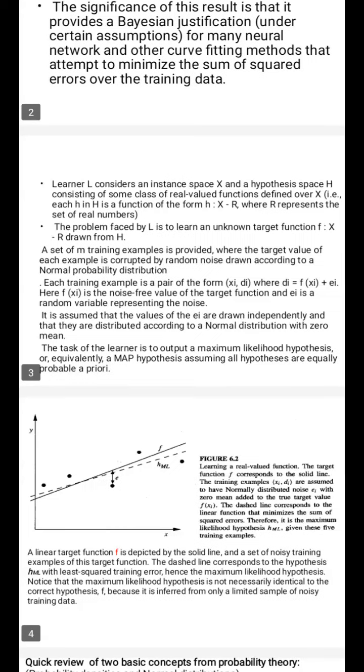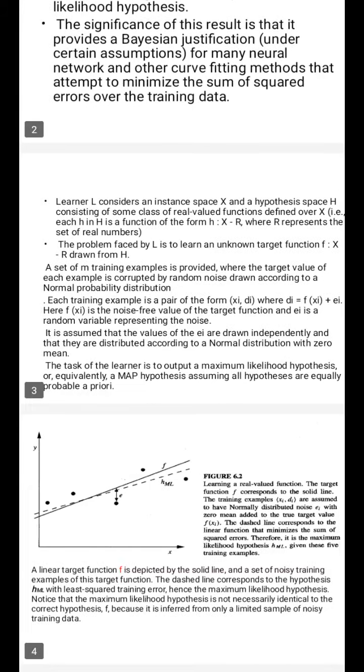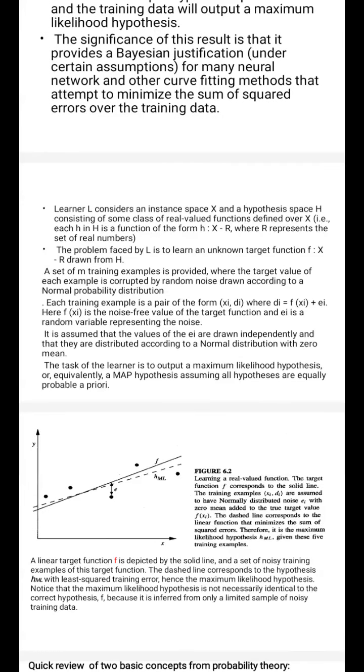Each training example is a pair of the form xi, di, where di is equal to f of xi plus ei, where f is the unknown target function you are framing according to the learning methodology, xi is the actual example, and ei is the error.